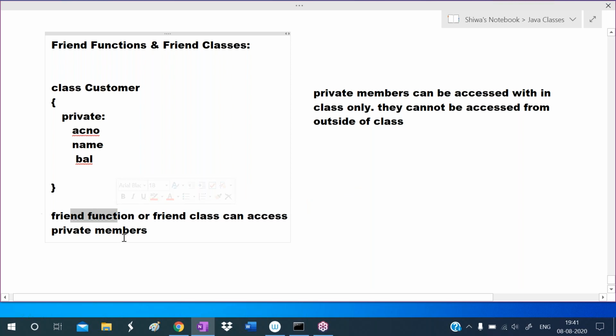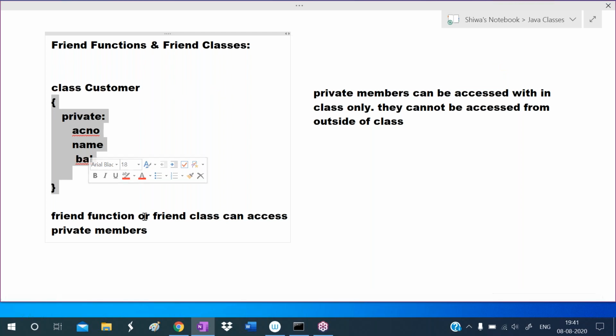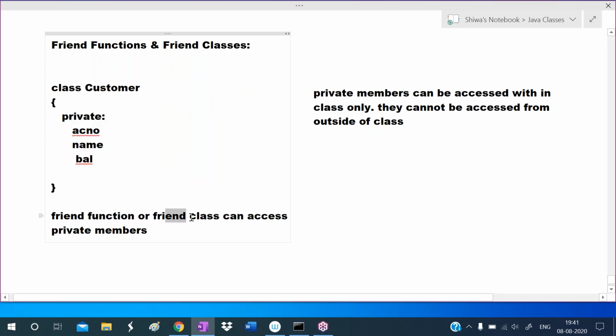From these friend functions or friend classes, other persons can access, so automatically security problems will occur. Once again I'm repeating: here we are placing members in the class and defining them as private. Private means they are not accessible outside of the class, but friend functions and friend classes of this class can access those private members, and from those, others can access. Due to this, security problems will occur. That's why Java didn't add friend functions and friend classes, but C++ supports them. So this is a drawback of C++.